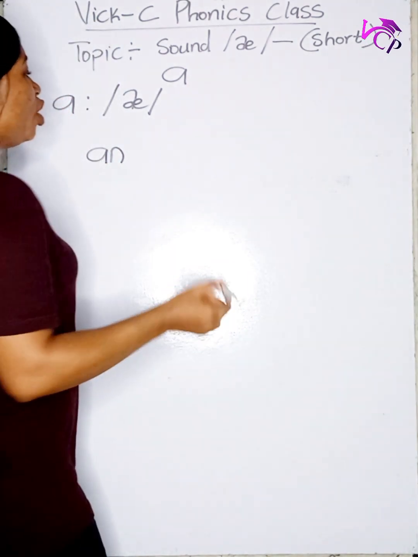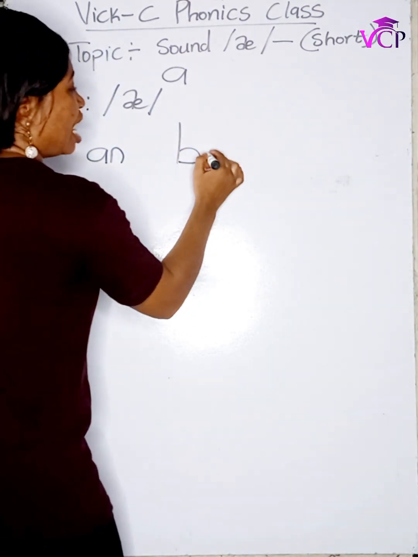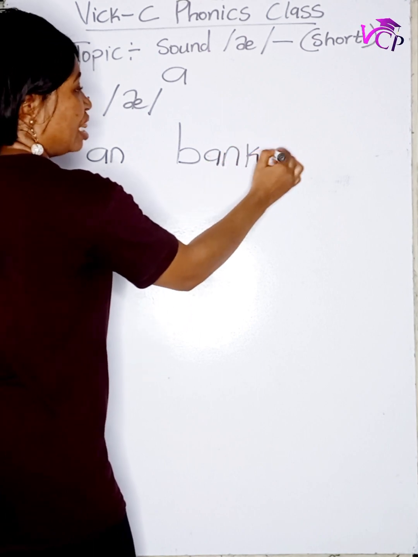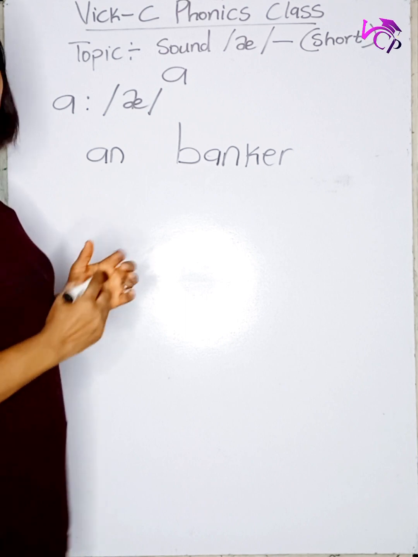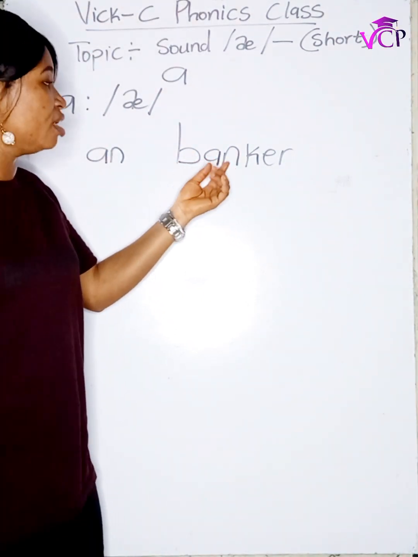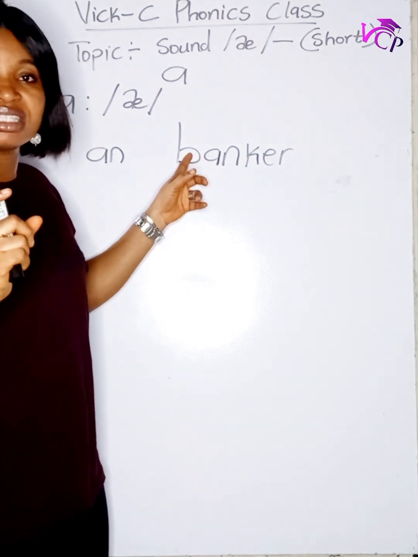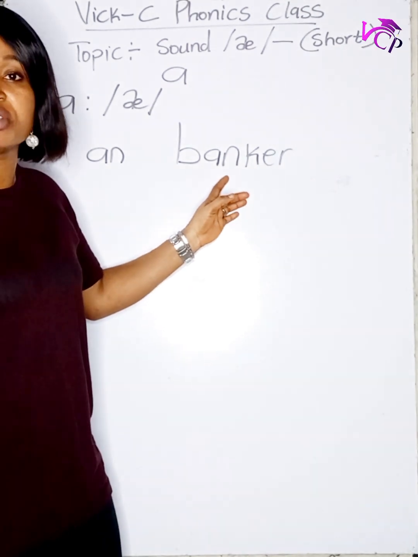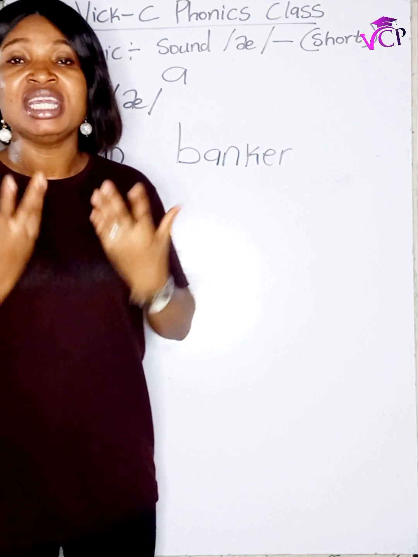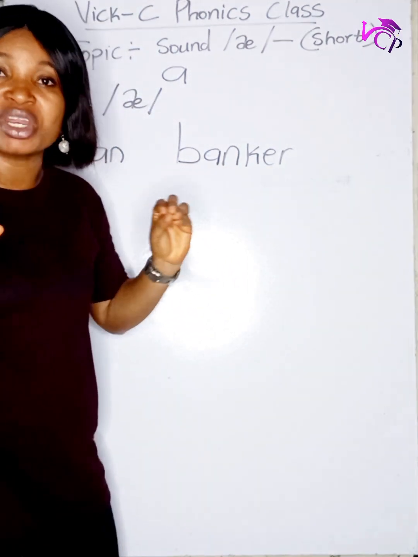For example, you have B, A, N, K, ER. Now we have the letter A in between consonants. Remember that letter B gives us a consonant sound, and letter N gives us a consonant sound. So we have letter A in between the consonant sounds, and it will articulate the sound as /æ/.